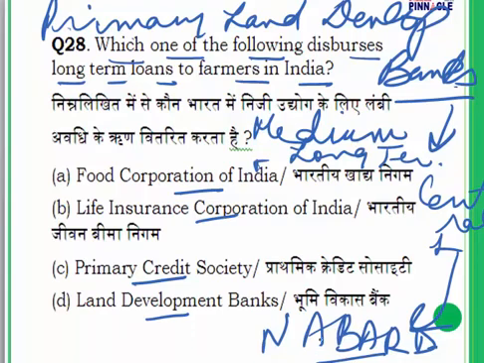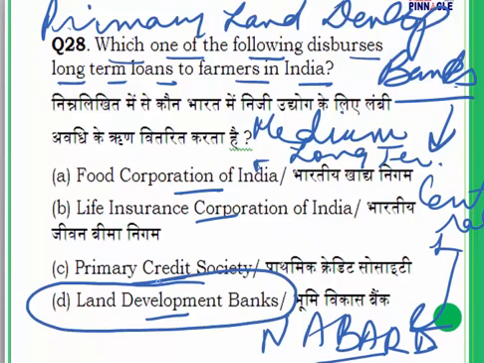And for short-term credit, this is dispersed to the farmers through primary agricultural credit societies, who draw their finances from central cooperative banks, who in turn will have to draw their finances from state cooperative banks. So, in that case, land development banks is the answer.